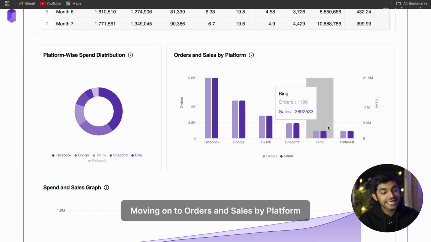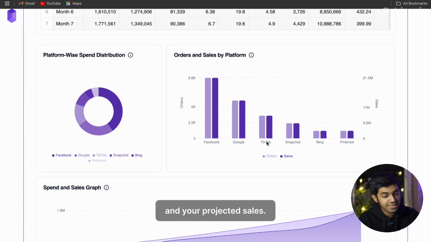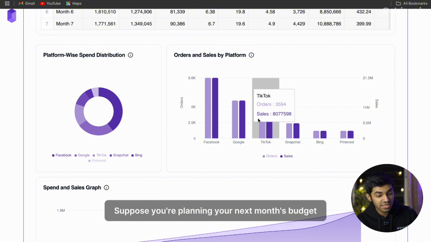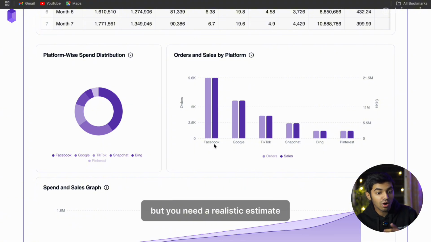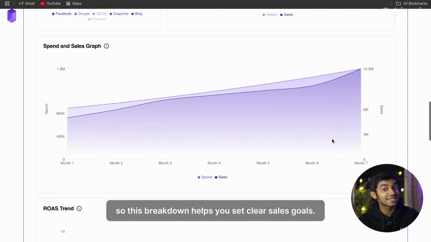Moving on to orders and sales by platform. Estimate how many orders you will generate per platform and your projected sales. Suppose you're planning your next month's budget, but you need a realistic estimate of how many sales you can expect from each platform. So this breakdown helps you set clear sales goals.